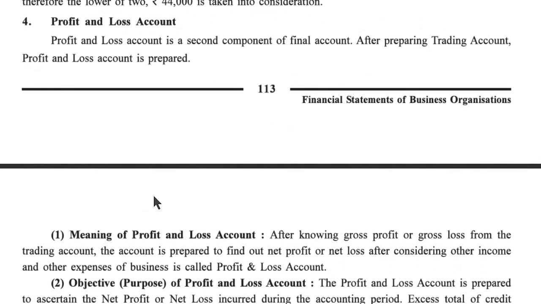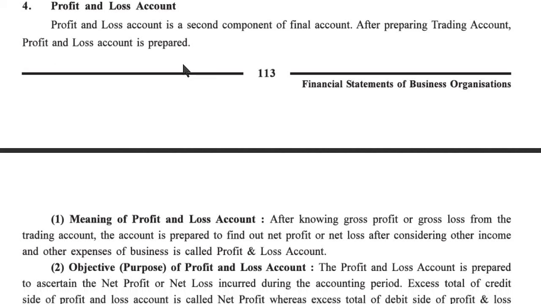Now, fourth point, profit and loss account. About the trading account, we completed everything: closing entries, specimen of trading account, and one illustration. Now, let us start the profit and loss account. Profit and loss account is the second component of a final account. After preparing the trading account, the profit and loss account is prepared.